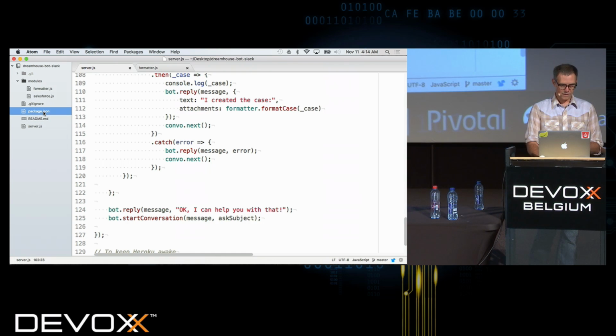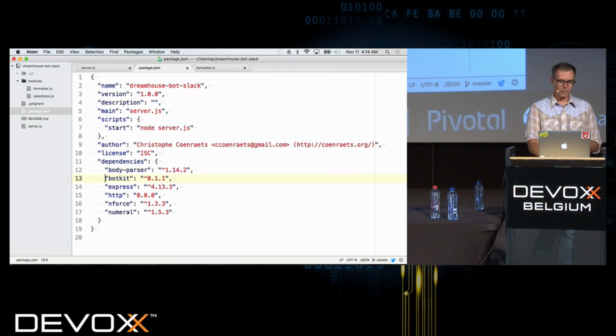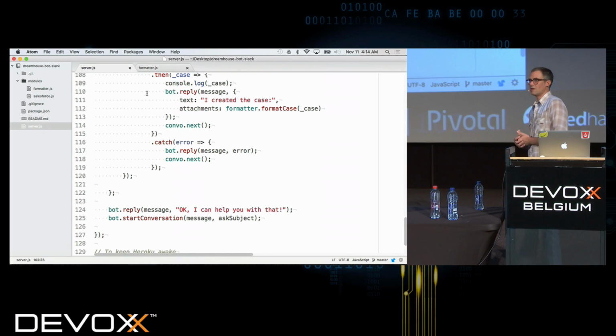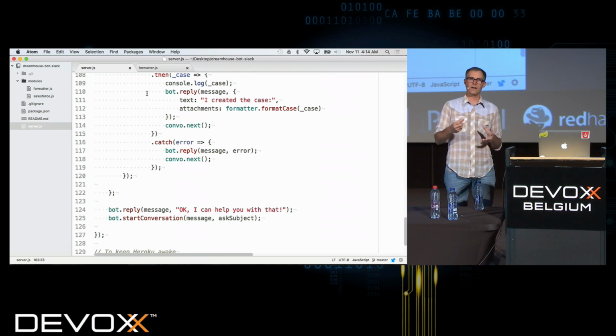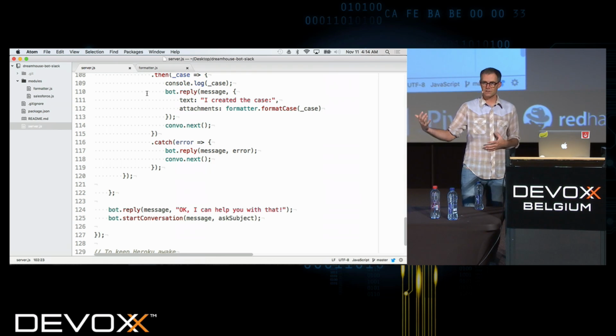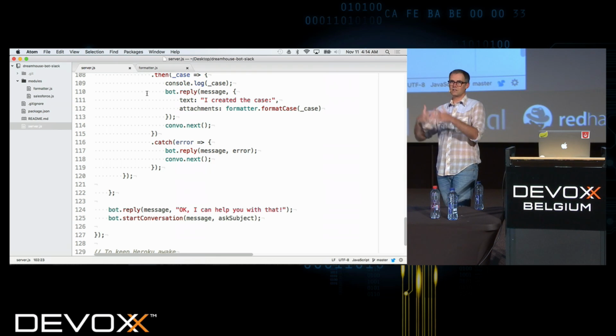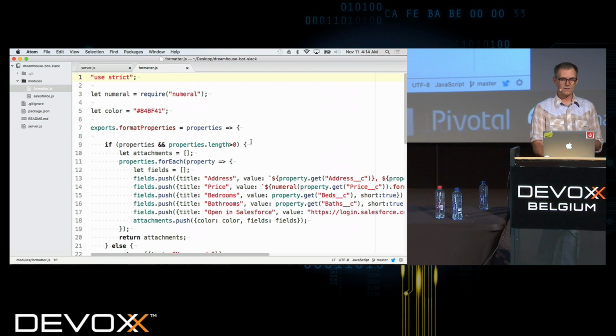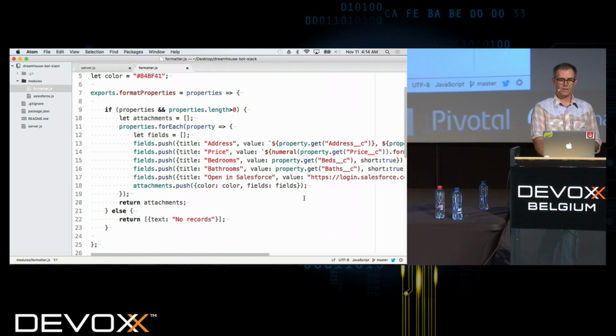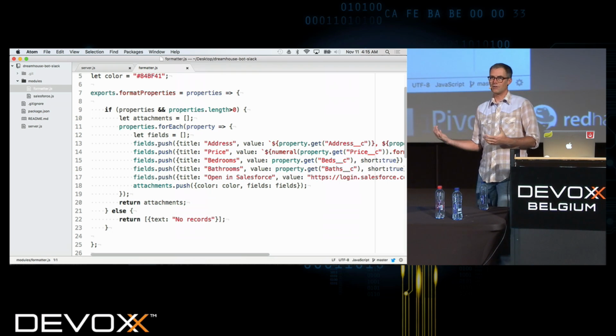One other thing, let me actually show you that library so you can see that we're using BotKit as the library in that application. So I mentioned in the architecture, the typical bot architecture will have formatters that will tell the display system, the UI that we're in, how to actually render the responses that we're giving it, or the information that we're giving it. So you can see in this case, here's where we're actually doing the format of properties. So when it listed those properties into the Slack channel, it is adding these fields to the response, and then those are being rendered by Slack.